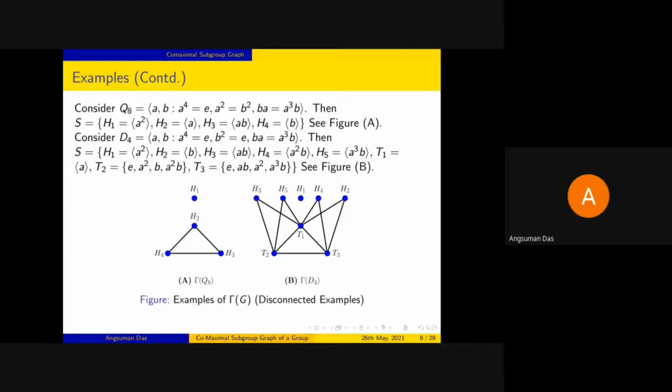In case of Q8, we have four subgroups H1, H2, H3, H4 as mentioned above.